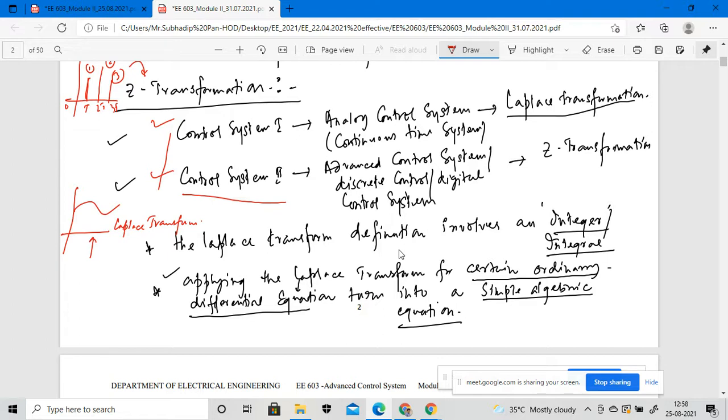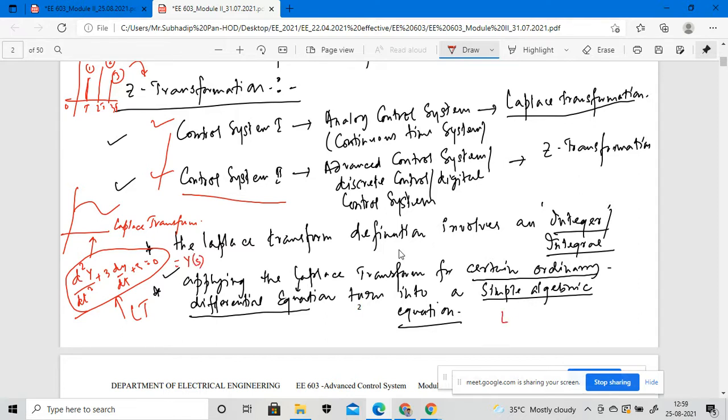Suppose you have a differential equation d square y by dt square plus 3 dy dt plus 5 equals 0, so that will be your one differential equation, right? So whenever we apply the Laplace transformation to this particular differential equation, and if we define the transform of this function as y of s, right?